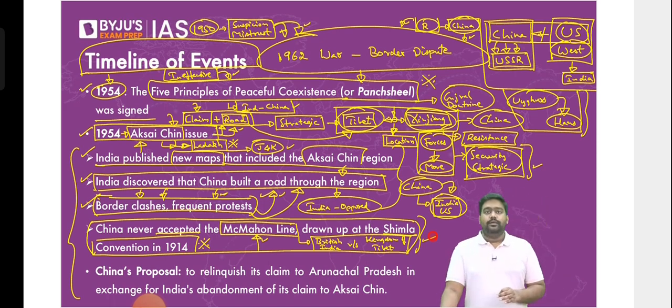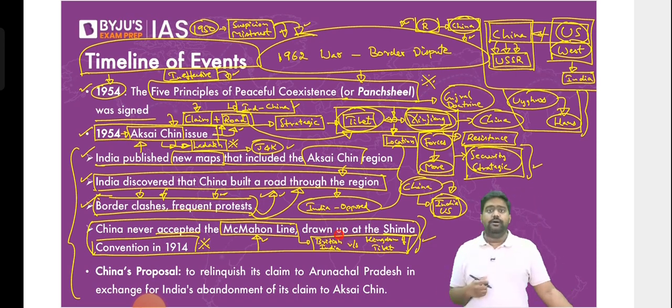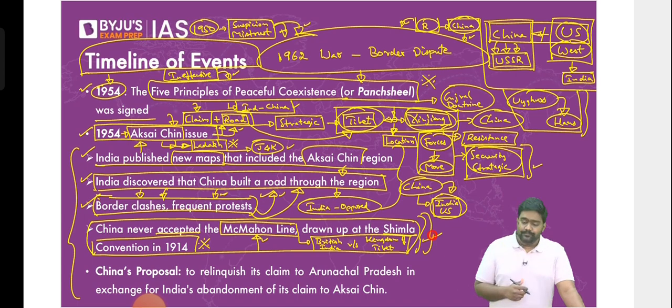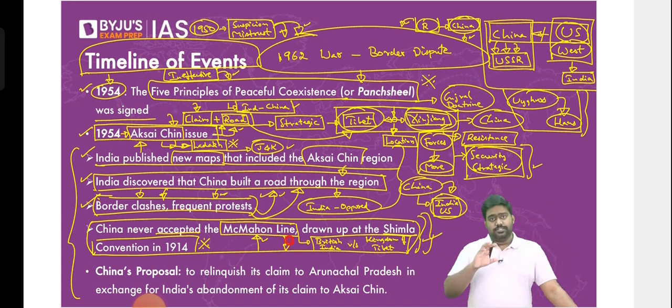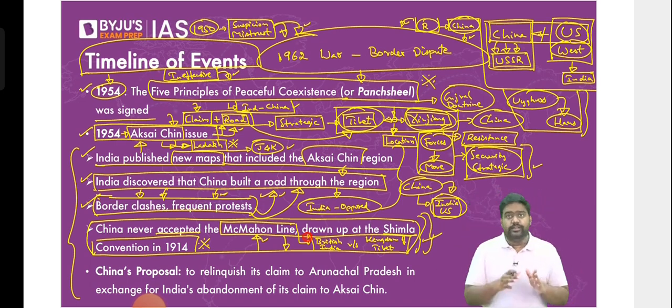During Shimla Convention, right, British India negotiated with Kingdom of Tibet. They set up the McMahon Commission to draw the boundaries to divide British India from Tibet. Remember, Tibet was being set up as a buffer state. Nepal, Ladakh, Bhutan, Sikkim, all these areas, including Tibet, were set up by the British as a security buffer. So British India was negotiating the boundaries to recognize the autonomy of Tibet, the independence of the Tibetan kingdom. So that is when the boundaries were drawn. The McMahon line was drawn, specifically in the eastern sector towards Arunachal. This became the boundary between Tibet and British India. And after 1947, we accepted this boundary. We inherited the British era borders.